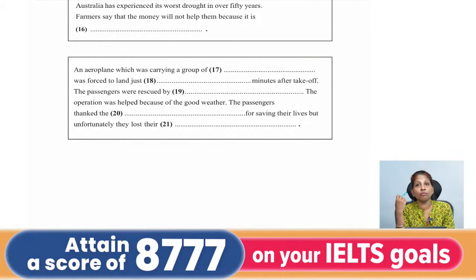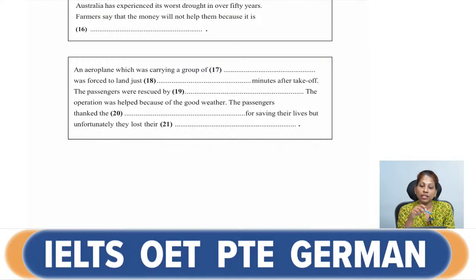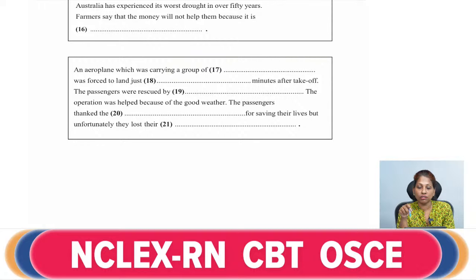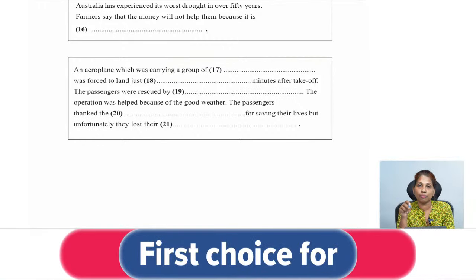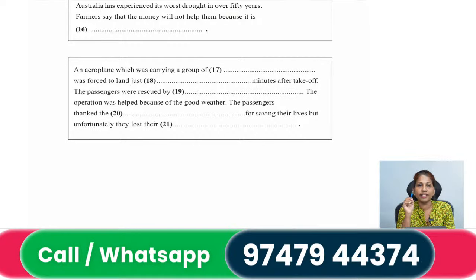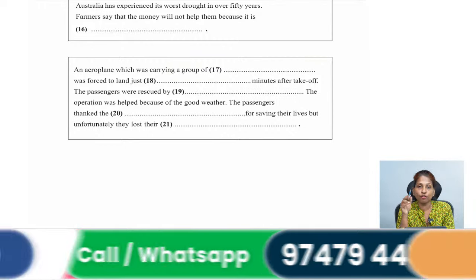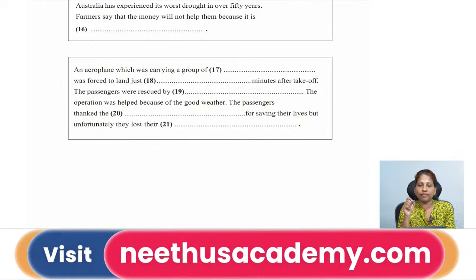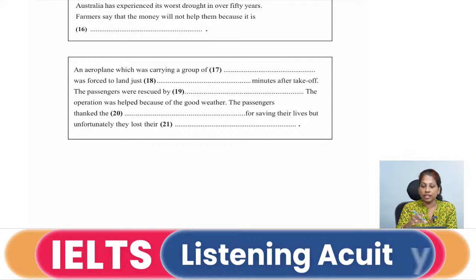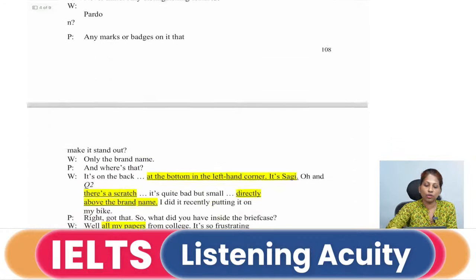Now we can say we lost our memory also, but here they are saying, for saving theirs, but unfortunately they lost their dash, because they have been saved from a mishap or an incident. We can make a wild guess that it is going to be maybe some of their luggage or something like that. Okay, it is a wild guess. So this is how you will determine what you are looking for. Once you determine that, then you go to your audio clip, when you are listening to it. It will definitely play it for you, but before that you have to decide what you are looking for. Now let's see the audio script.